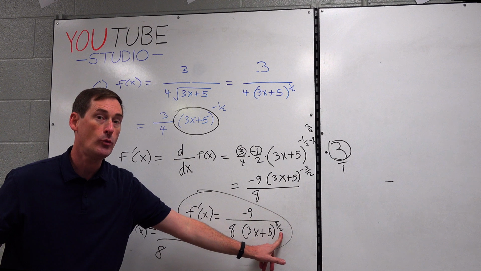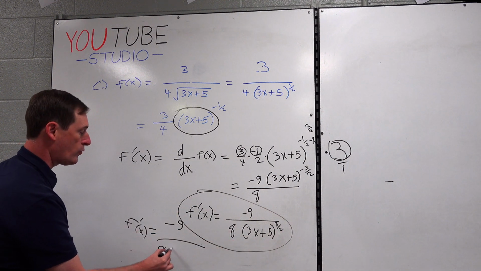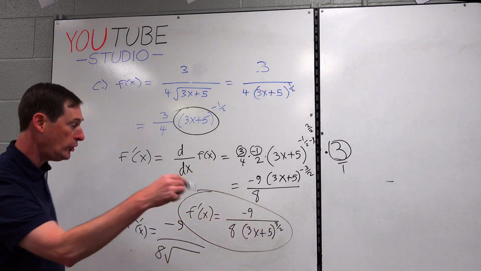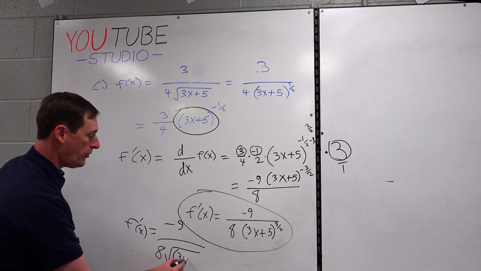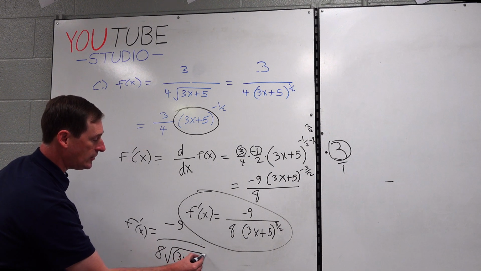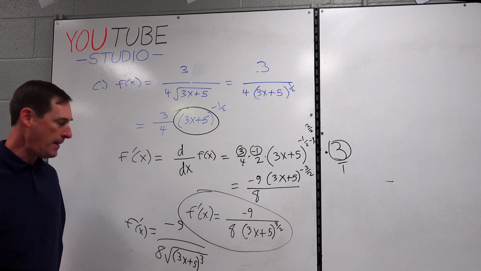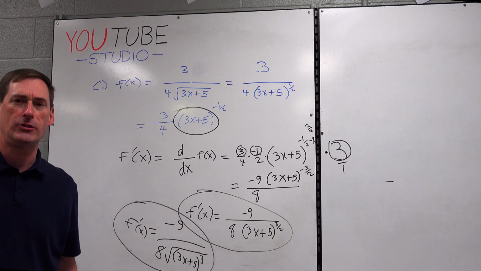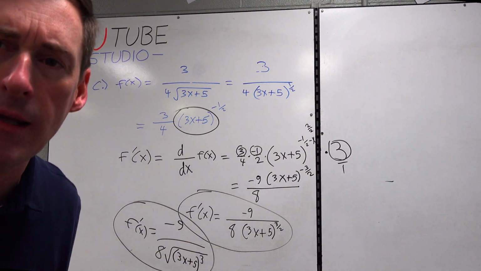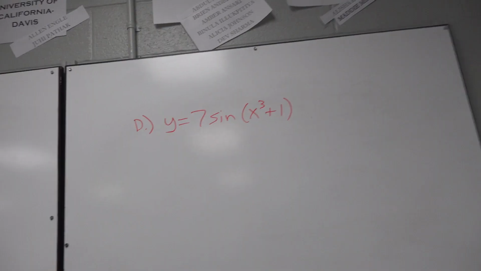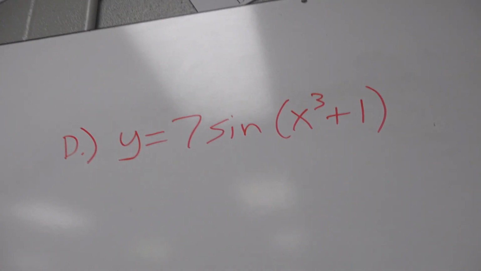The 2 is the root, so it's a square root. The 3 is the power, so it's a cube. 3x plus 5 quantity cubed. Get that cubed under the radical there, okay? And that is your best possible answer. And let me look at the monitor. Is it in there? Yeah, just barely. Okay. Wanted to make sure it wasn't cut off. Okay, there you go. All right, letter D.